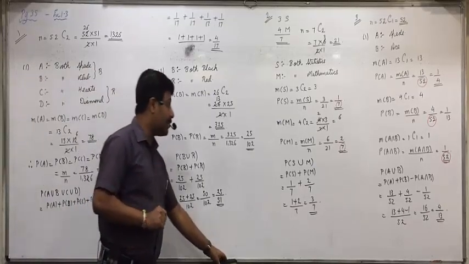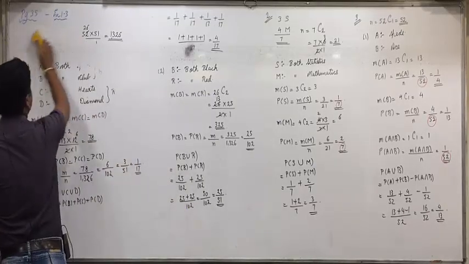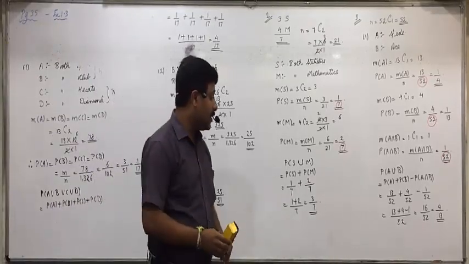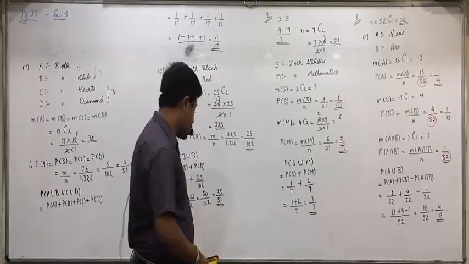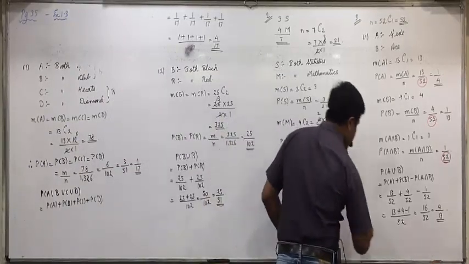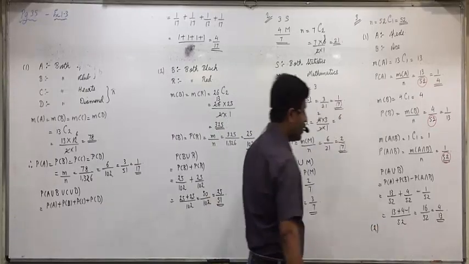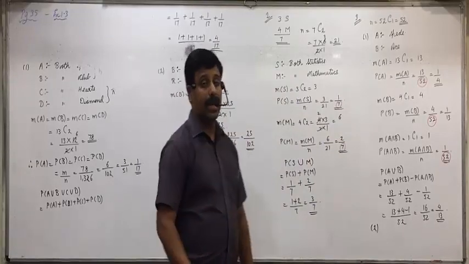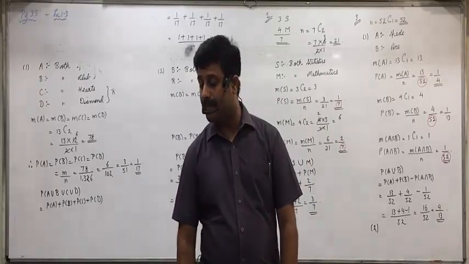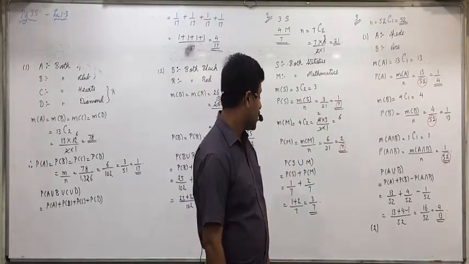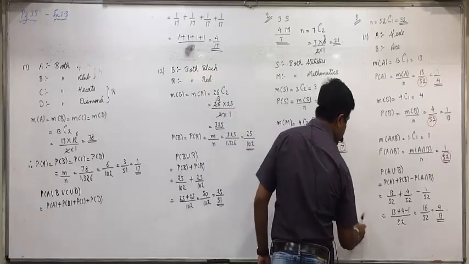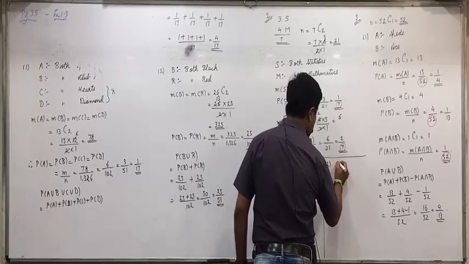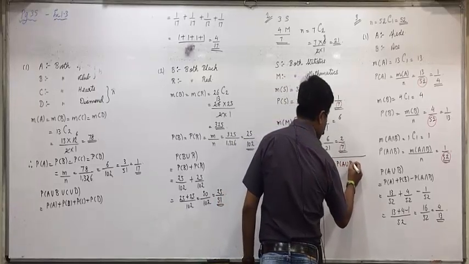Now question 5 I'll take up first. Second question, A union B complement. Write down below that, the probability that the card is neither spade nor ace is equal to P of (A union B) complement.